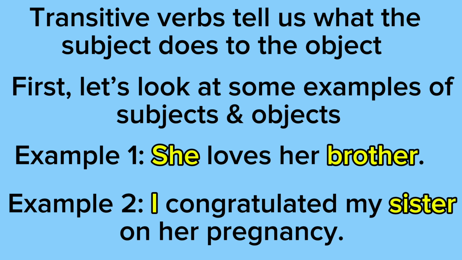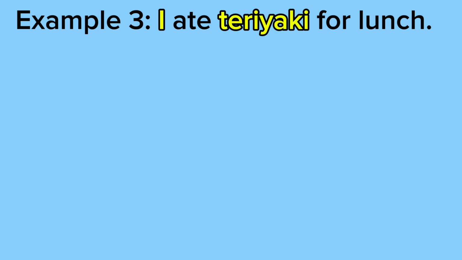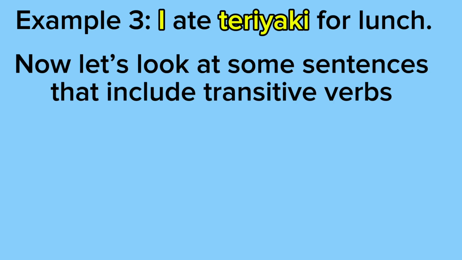She's receiving the action. Example 3 says I ate teriyaki for lunch. So I am the subject because I'm doing the action. Well, I did the action, I ate. Teriyaki is the object because teriyaki received the action. The teriyaki was eaten. Now let's look at some sentences that include transitive verbs.